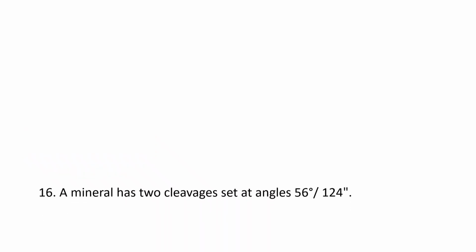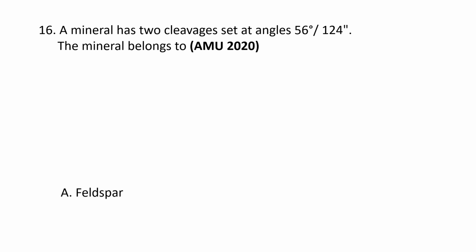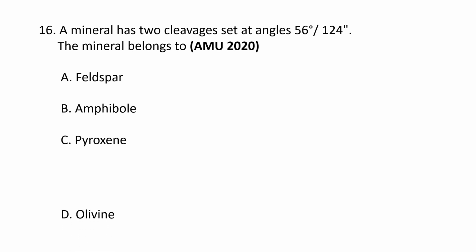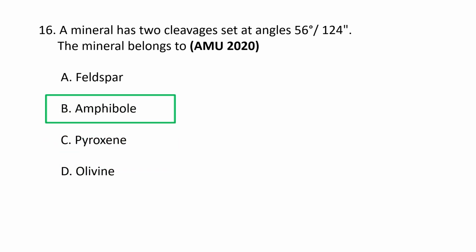Next question. A mineral has two cleavages set at angles of 56 and 124. Then the mineral belongs to A. Feldspar, B. Amphibole, C. Pyroxene, D. Olivine. The correct option goes as B. Amphibole has the cleavages that set at angles of 56 and 124, whereas pyroxenes have cleavage angles set at 87 and 93. So the correct option goes as B.